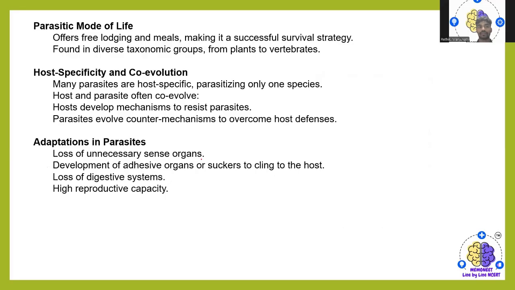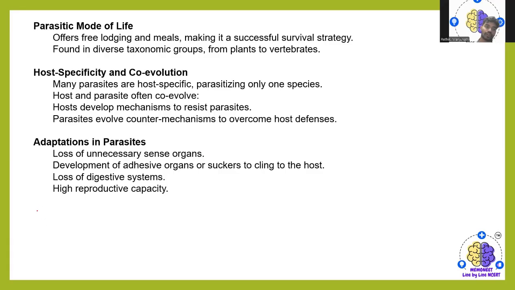Then, host specificity and co-evolution. Many parasites are host specific. Parasites feed or depend on only one kind of species, and hosts and parasites often co-evolve, where hosts develop a mechanism to resist those parasites, and parasites evolve a counter mechanism to overcome those host defenses.